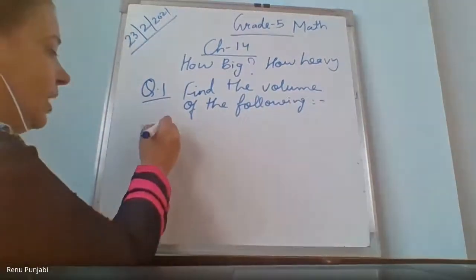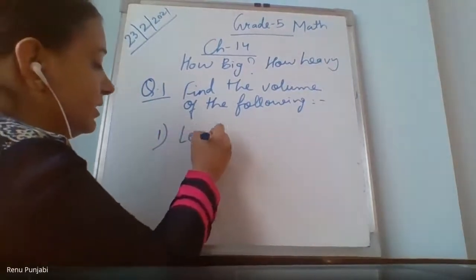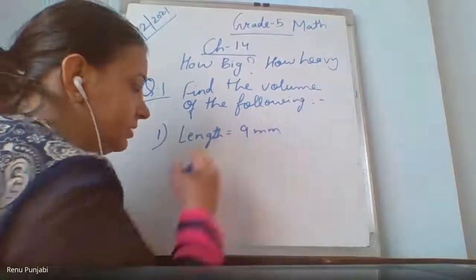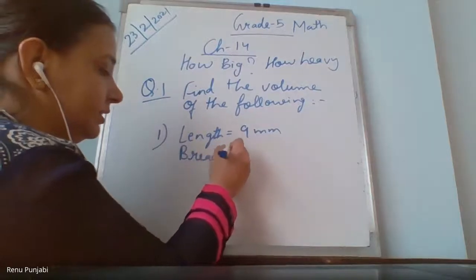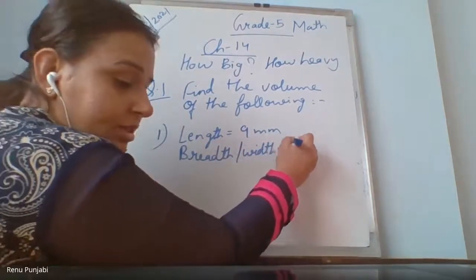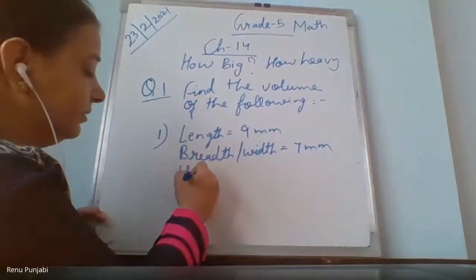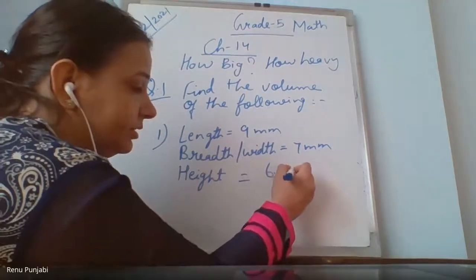In question number 1, there are 2 sums I'm going to give you today, where length is 9 millimeter, breadth and width is same, 7 millimeter, height is 6 millimeter.